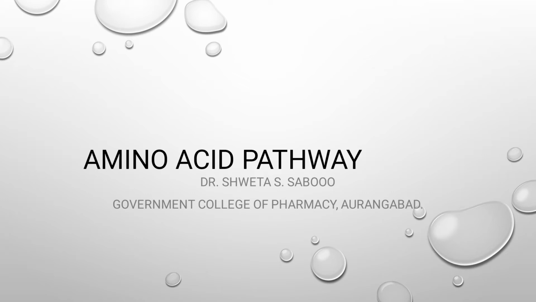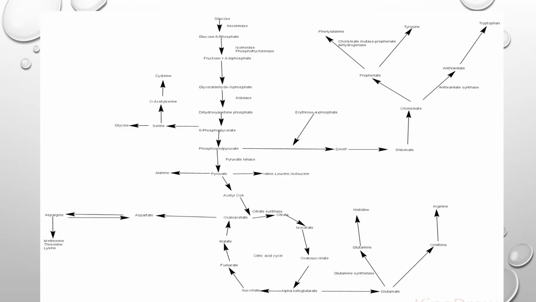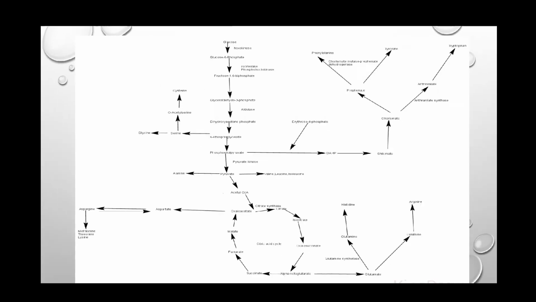These carbons come from the glycolytic pathway, pentose phosphate pathway, TCA cycle, or shikimic acid pathway. So these are the compounds which are interrelated to each other, and through collaboration with the different cycles, these amino acids are synthesized. So here we see one by one. Here on the screen you are able to see